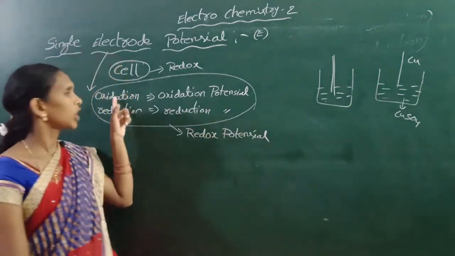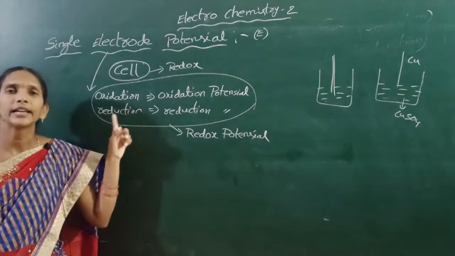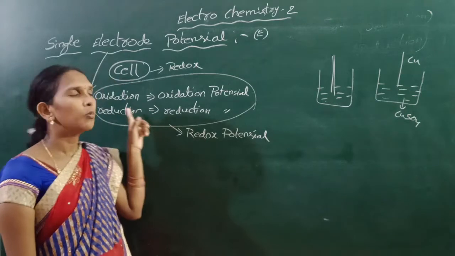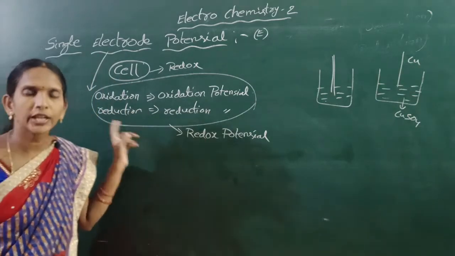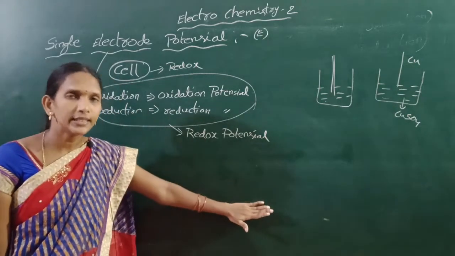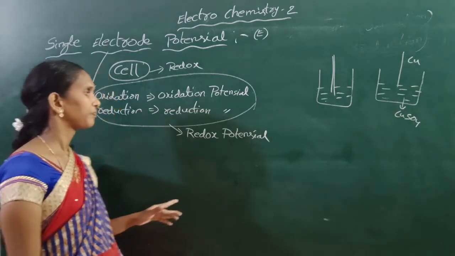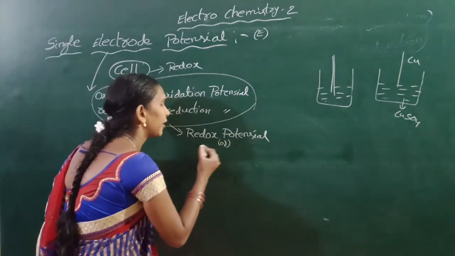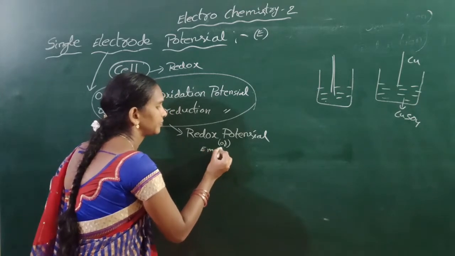Redox means both oxidation and reduction can take place in the reaction. The redox potential is called the EMF of the cell.